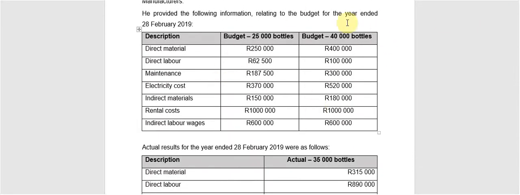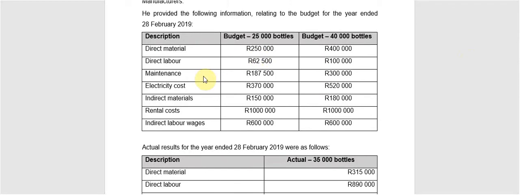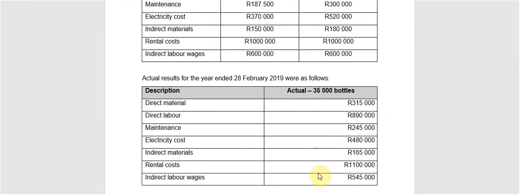So you will see that they have given you two level budgets, and then they've given you the actual information relating to 35,000 bottles. So we have direct material and direct labor, some maintenance, electricity cost, indirect materials, rental cost, and also indirect labor wage. Then you will see that they have given an amount that relates to each budget, and they've also given for the same overheads the actual amounts that were recorded as such.